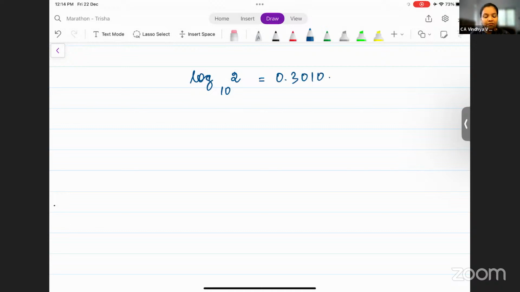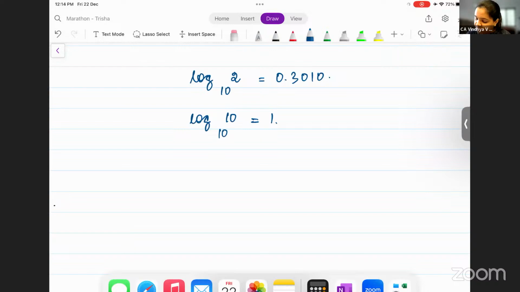0.3010. This is how you can find the value of log of any number using the calculator. Now, you know that the value of log 10 base 10 is 1. Correct? Now, let us understand how to get this value in the calculator.